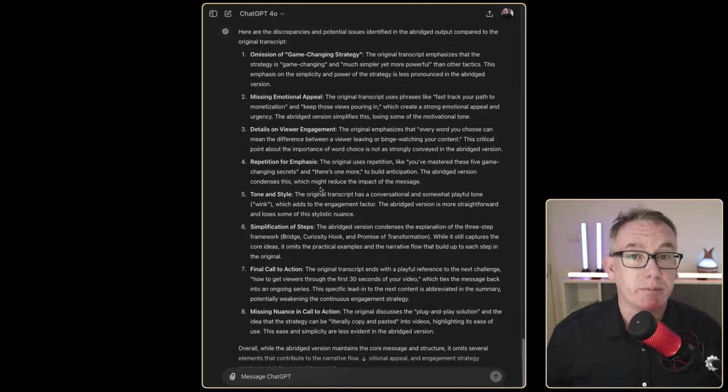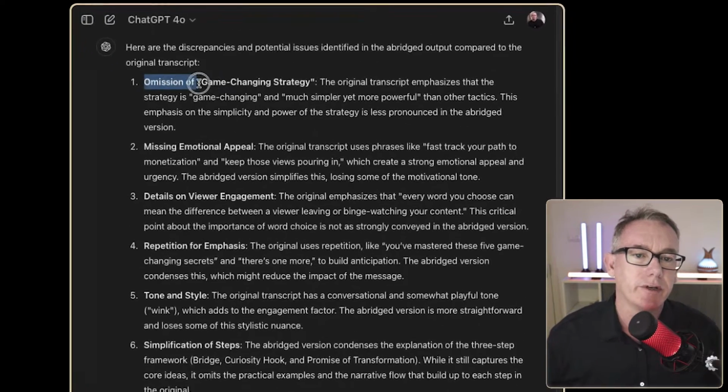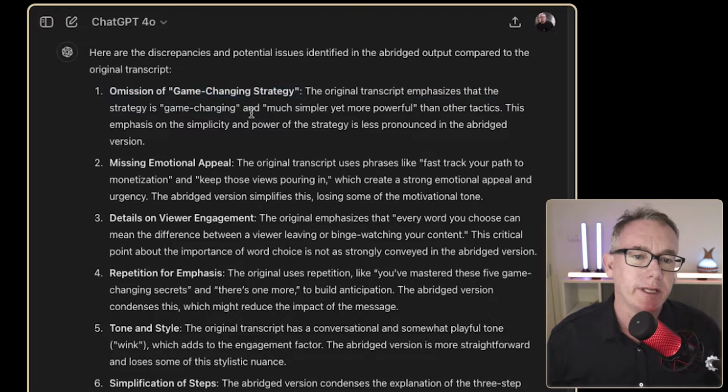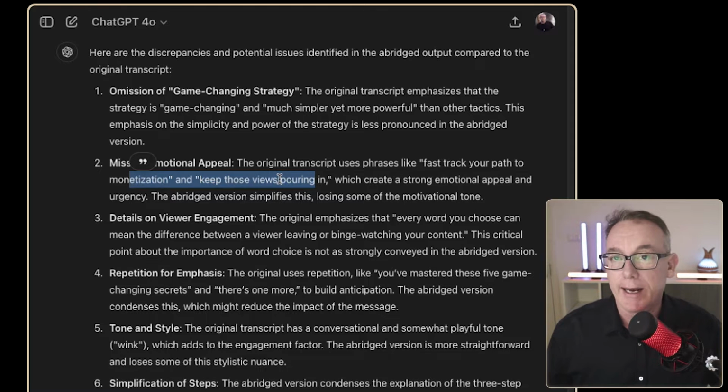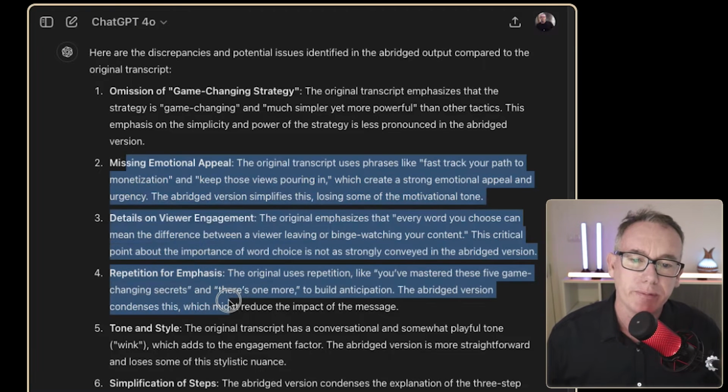So when we look at the differences between the transcript and the abridgment, the first one, a mission of the game-changing strategy, is really only his own emotional hook to keep us engaged in the video. So this is not adding value to the process. But when I looked through the next three, the missing emotional appeal, details on viewer engagement, and repetition for emphasis, especially the fact that it gave some examples, I thought these would be interesting. Now, they're not part of the main process. There were 3 points to the main process, but they're certainly guidelines or points of interest that would be really useful for any GPT or prompt that you're writing to know about. So I think we want to include those bits of information.